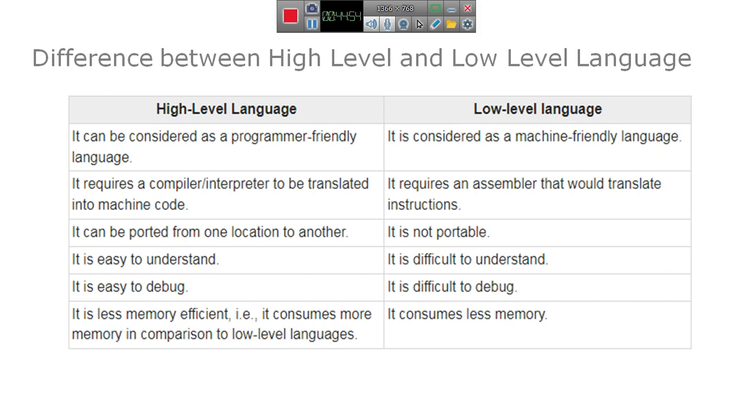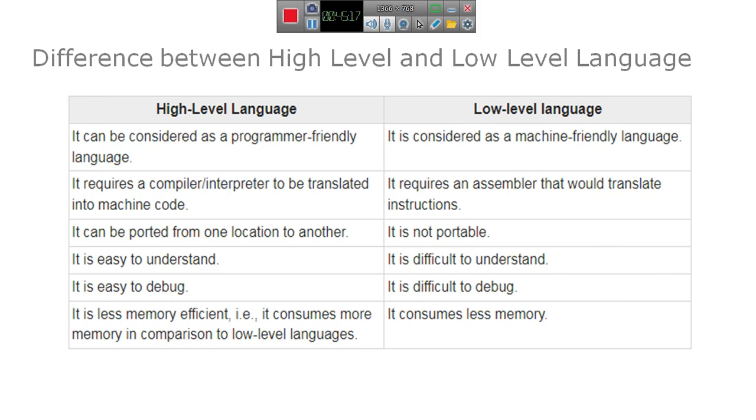High level language is less memory efficient. It consumes more memory to execute the instructions, but the low level language consumes less memory. So these are the differences between high level and low level languages.